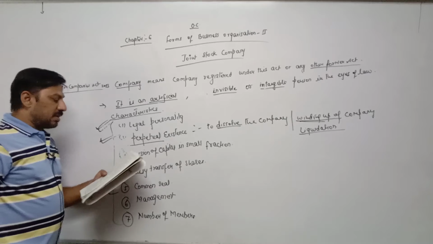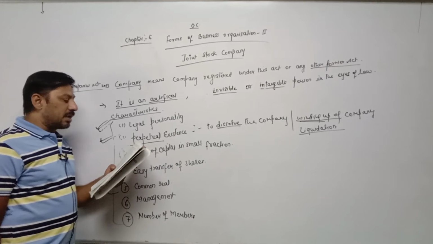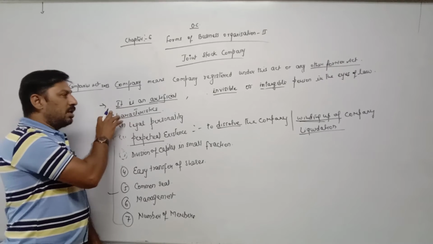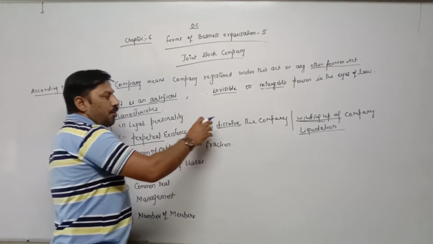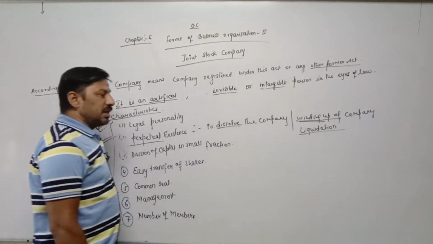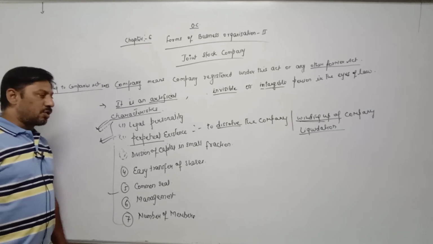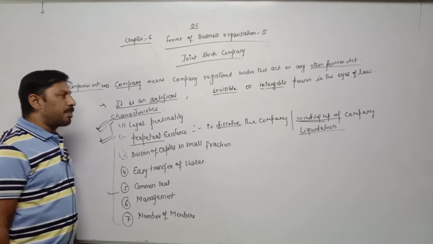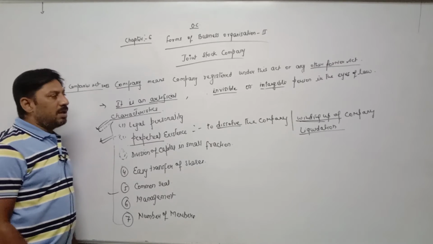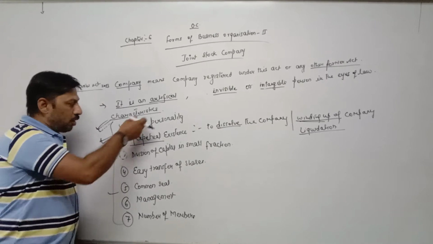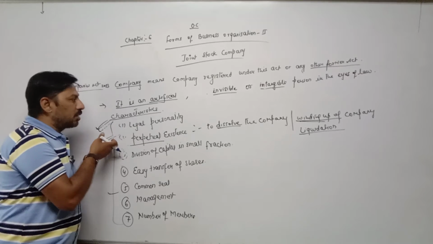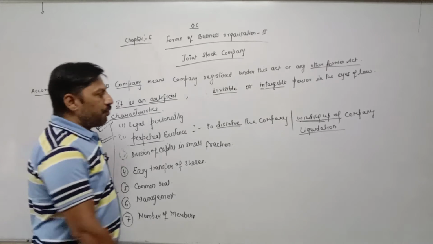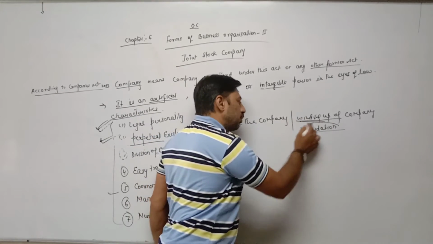Perpetual existence. A company has a separate legal entity by law. It means law has given birth to the company. So only through law can a company be wound up. Otherwise, in the death, insolvency or unsound mind of the promoter or any other director, the company cannot be wound up. Only through the legal procedure can a company be wound up or go into liquidation.